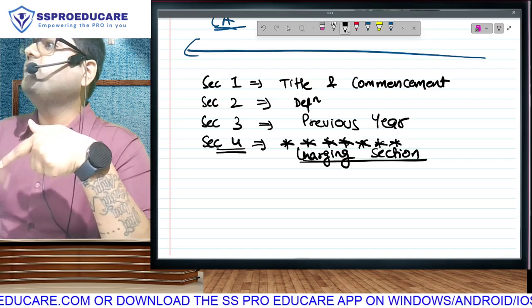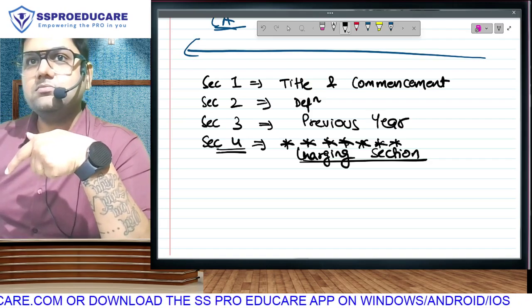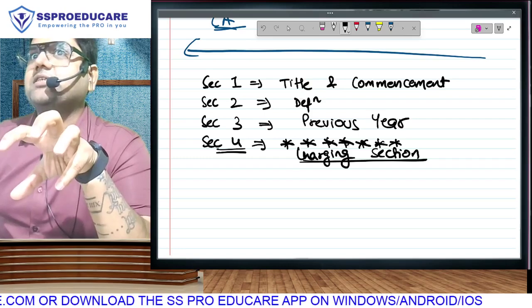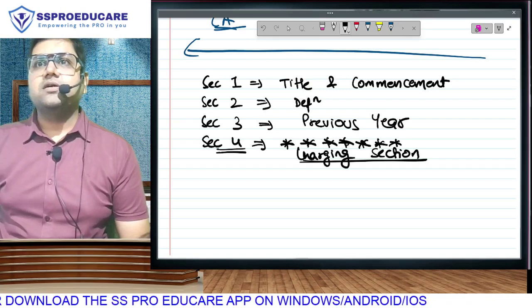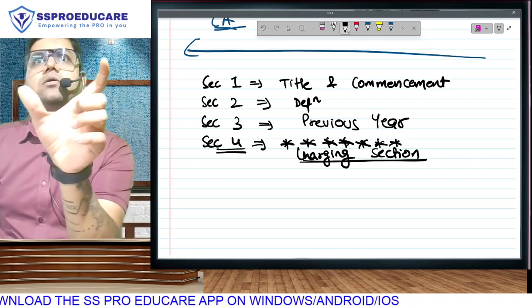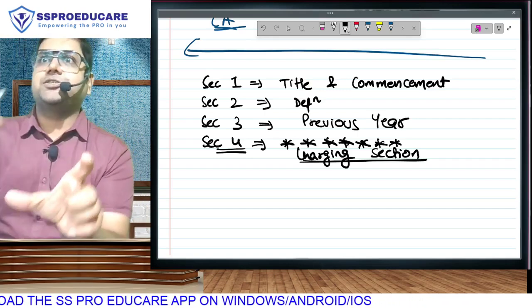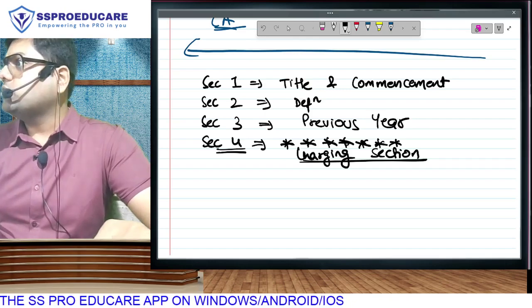This section will enforce the law on you. This is that section which will make you liable for payment of income tax in our country, and therefore we call it the charging section. This will charge income tax on you, and it's a law, so you have to comply.